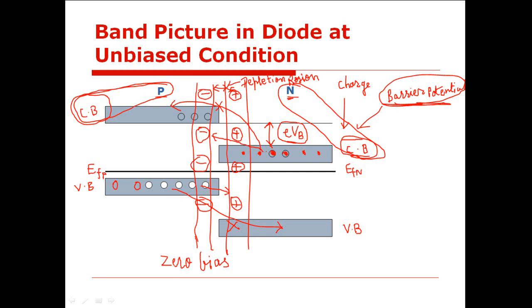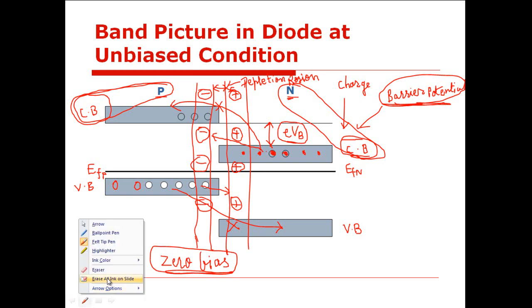Yes, sir. So this is the formation of energy bands in case of PN junction diode in zero bias situation. So here neither forward bias nor a reverse bias is applied.